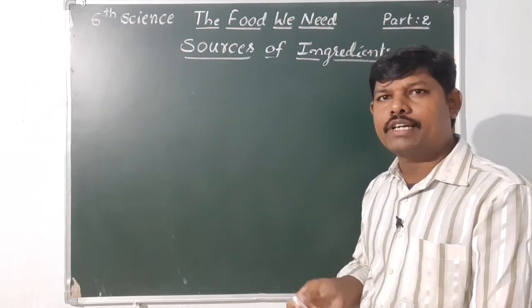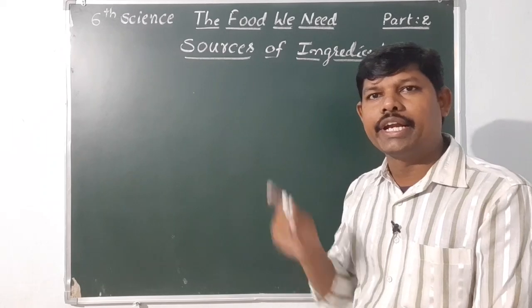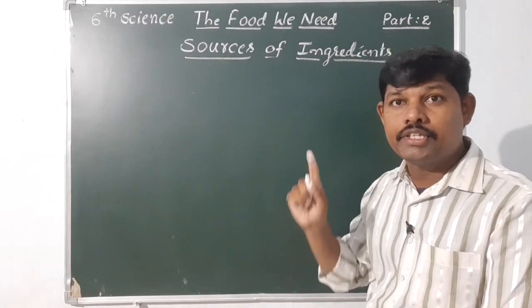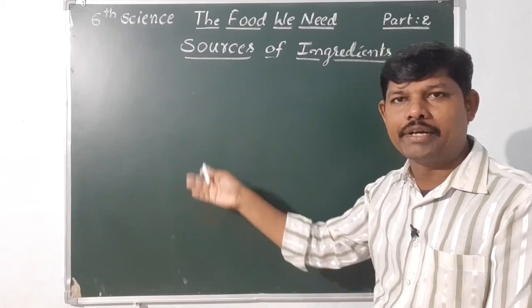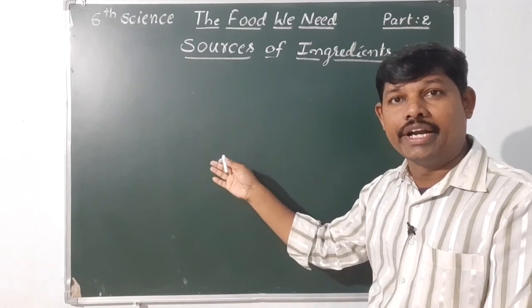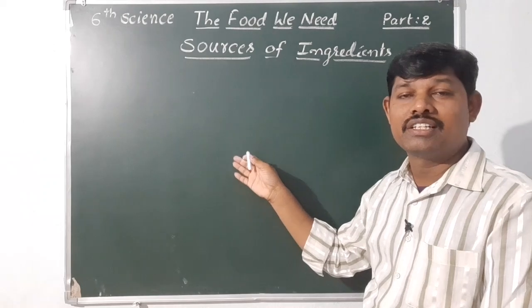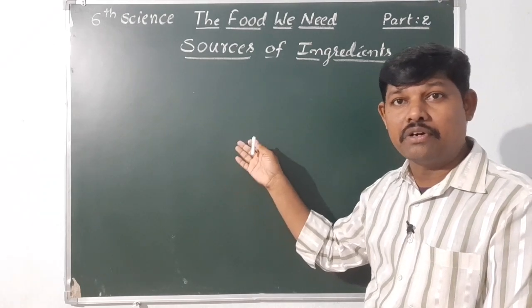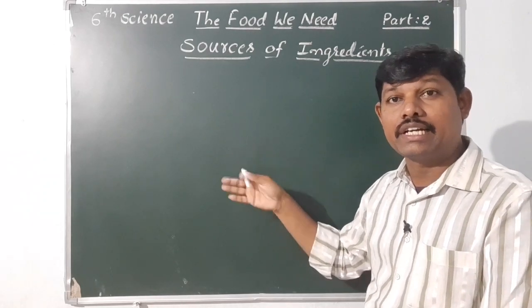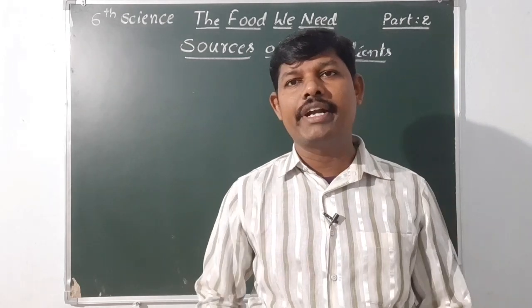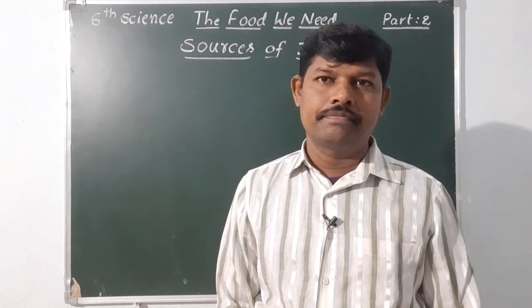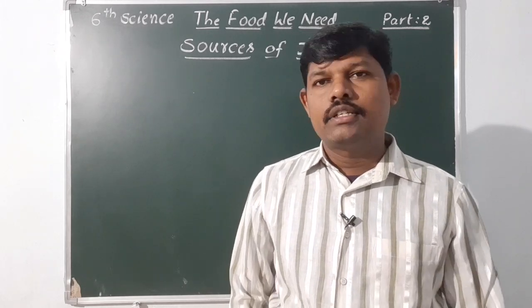Anyway, we discussed that to prepare boiled rice, we need raw rice and water. To prepare pulihora, we need so many items: rice, tamarind, turmeric, ginger, chillies, salt, oil, etc. Do you know from where we get these required materials? Think.